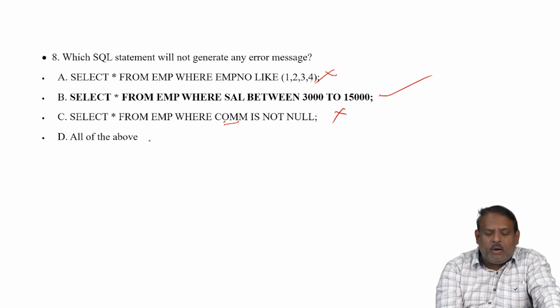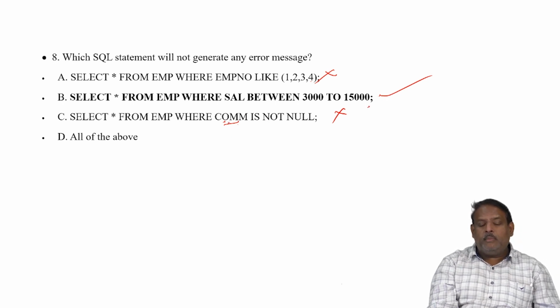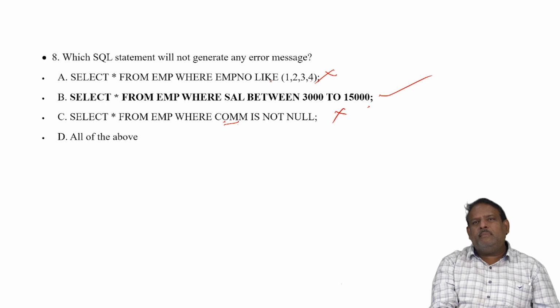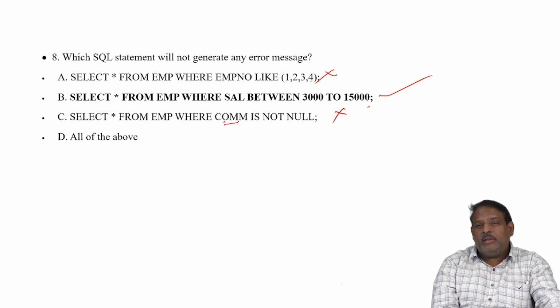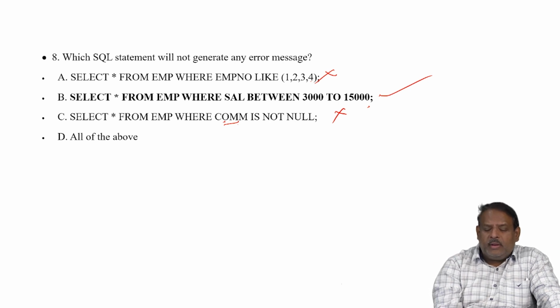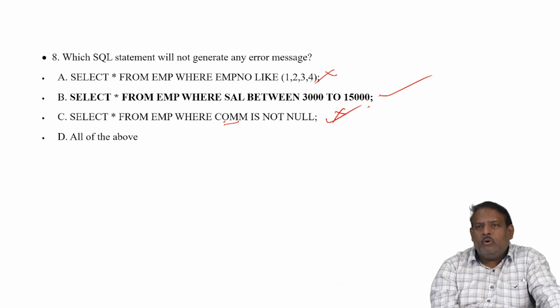All of the above. So the answer here would be either B or C, provided COM is a column in this table. The like operator can be used even for integers, but it is not preferable. So ideally the answer would be B. That is 100% correct. If the column is there, C is also correct. So the answer would be either B or C, or only B. Okay.